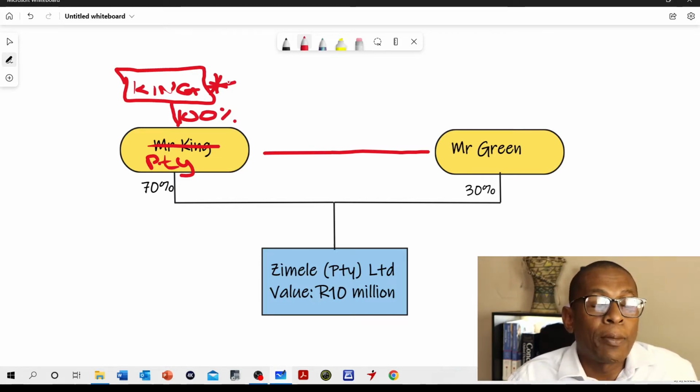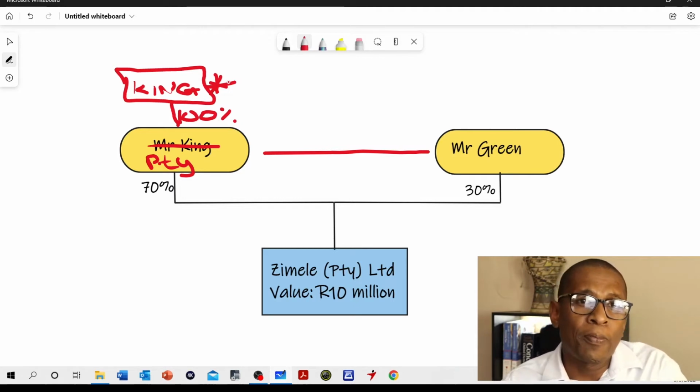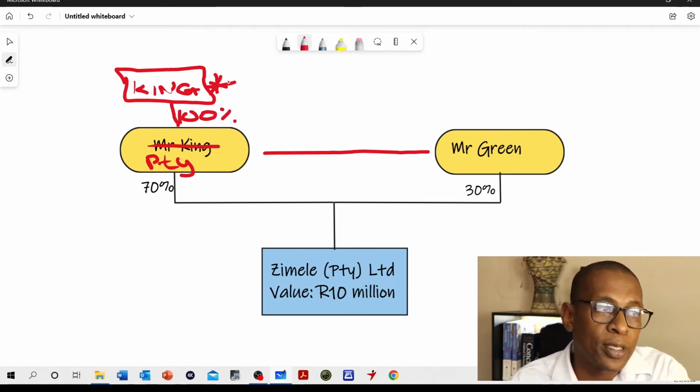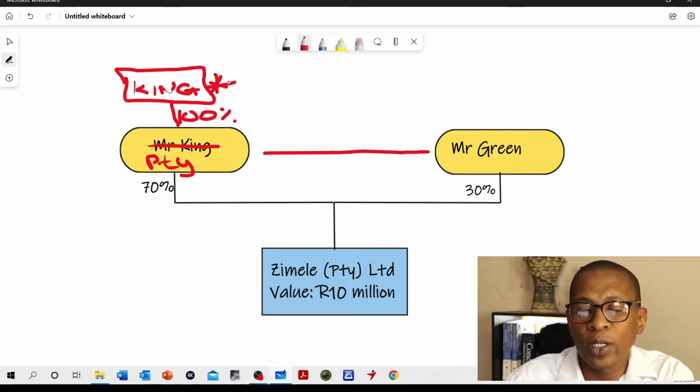However, you can take out a policy on Mr. King's life, who in turn owns shares in this company, so that if Mr. King passes away, his death is the trigger event for the company to sell those 70% shares to Mr. Green. So it's very important to identify the parties very early on because it also has different tax consequences. But for our purposes, we'll stay with Mr. King as the individual shareholder.